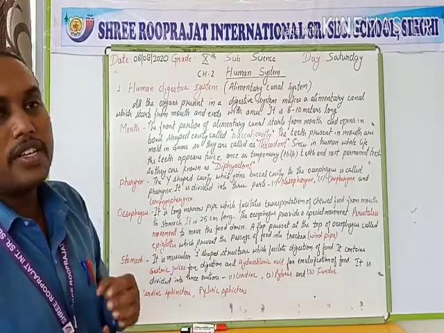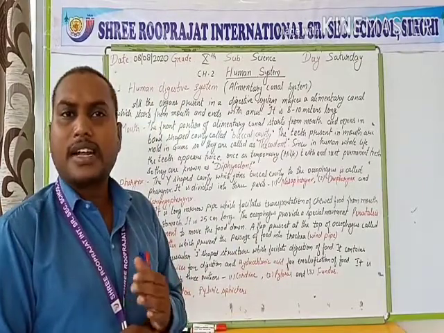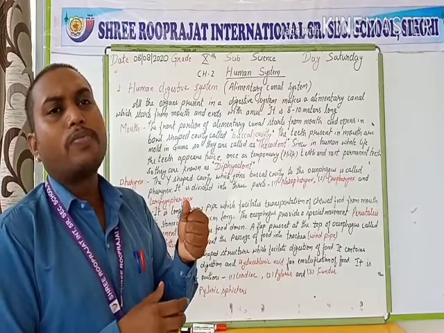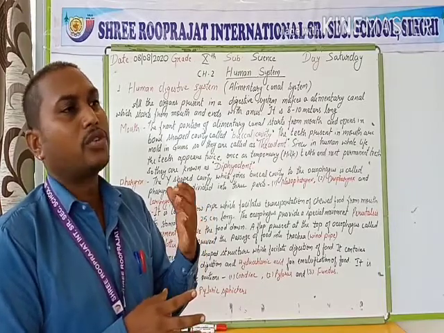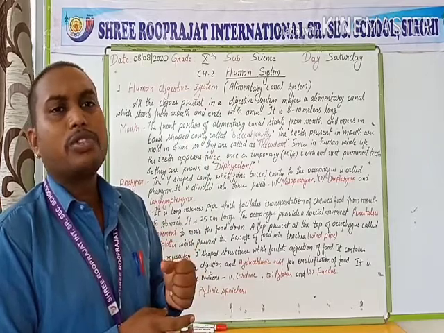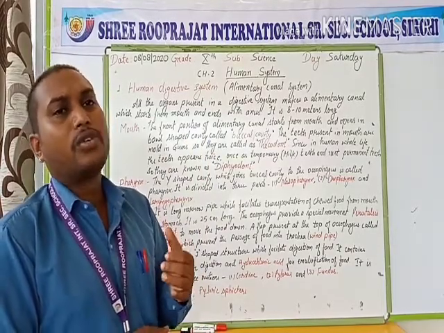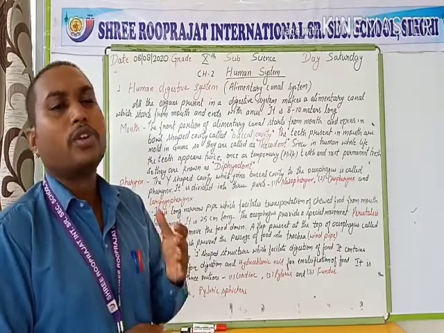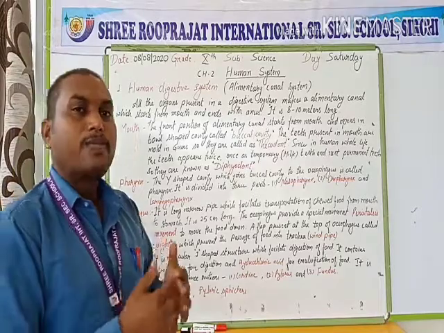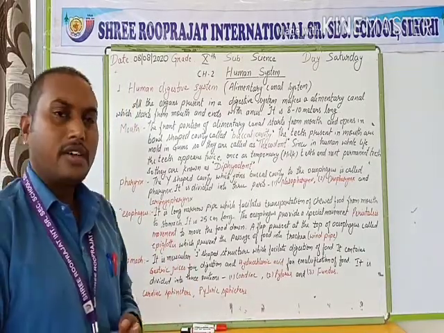The different regions of the esophagus contract and relax alternately. As the first portion contracts, the lower portion relaxes, and so the food is forced downward. Again the second portion contracts and the third portion relaxes, so the second portion forces the food to move downward. In this way the food moves down to the stomach, and that special movement is known as peristalsis.